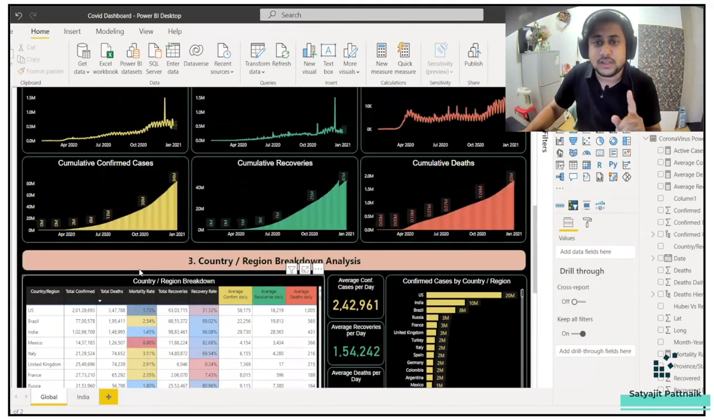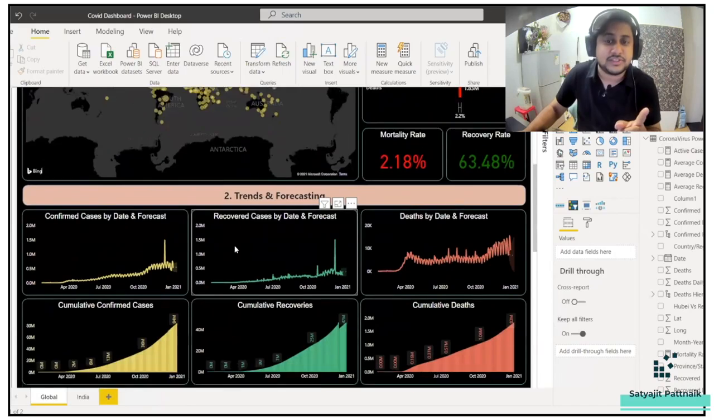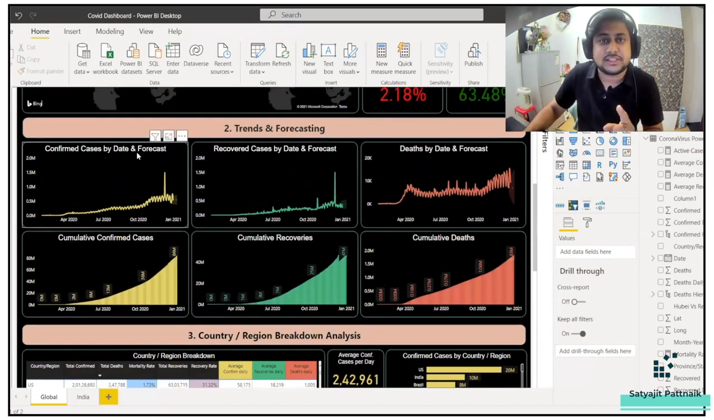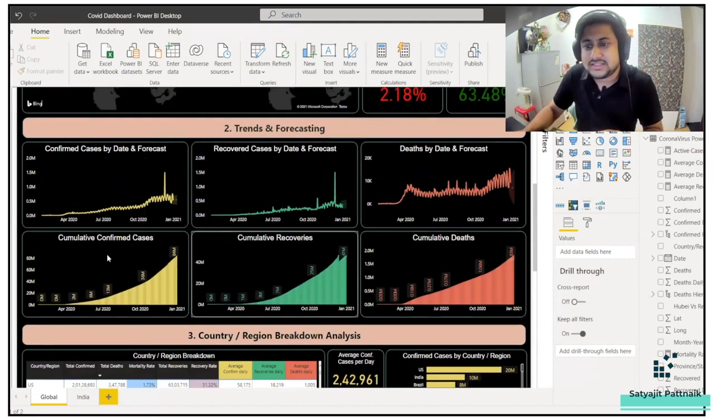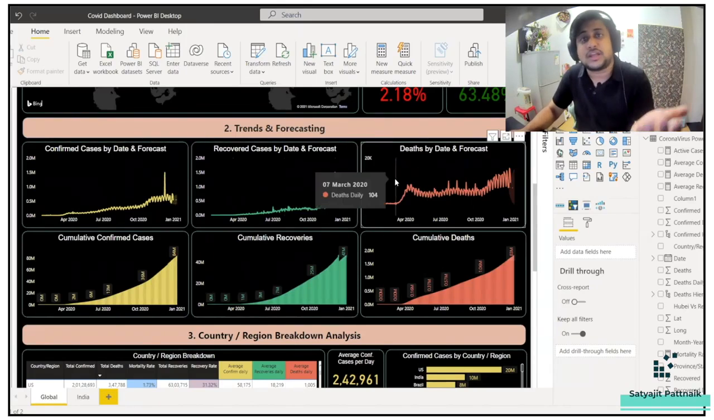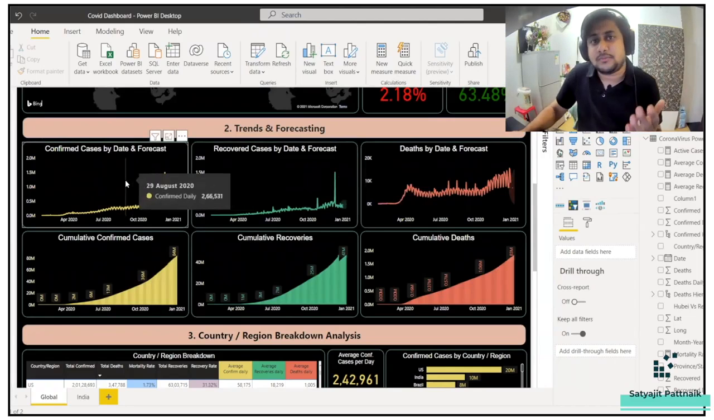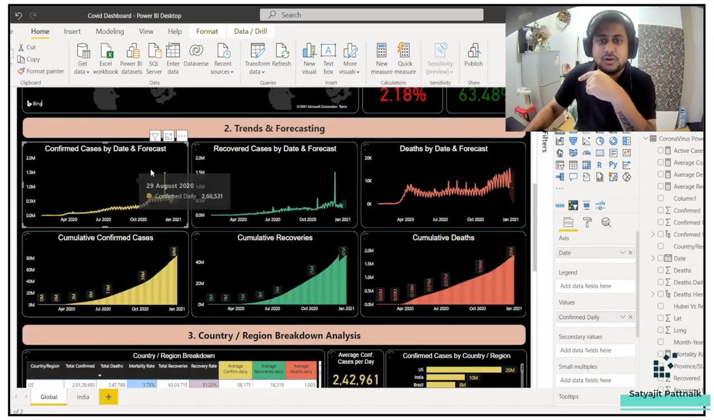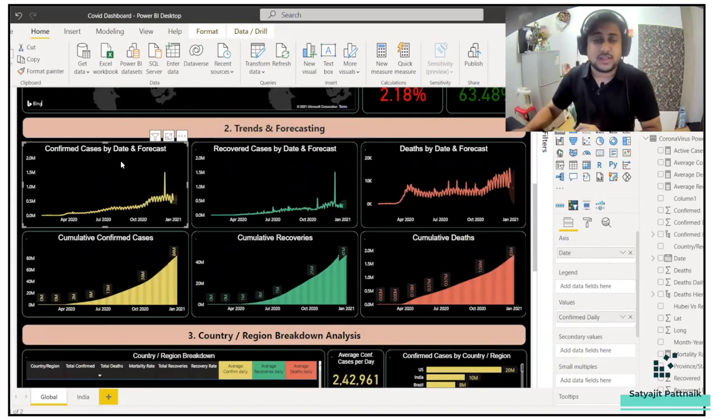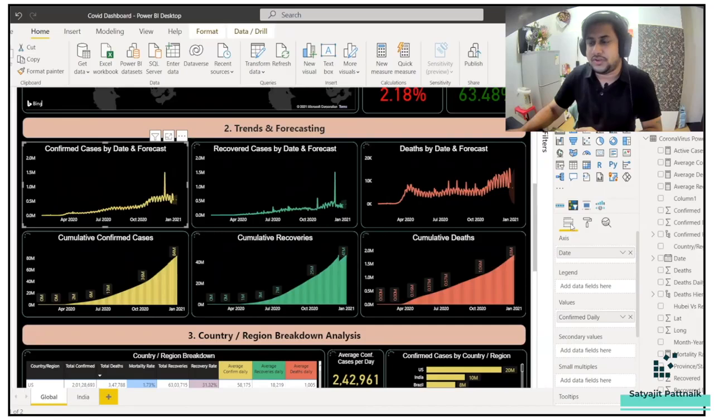One good thing I'll talk about is the time series part. So you can see confirmed cases by date and forecast. All these 3 graphs are basically your forecasting graphs. Now, if you don't know about time series forecasting in Power BI, I'll just give you a quick hint, but I also have a time series forecasting video on my channel. You can just go through it. In case you want to create some forecasting, I'll click on this visualization. Forecasting has already been done, but I'll just show you how it has been done.